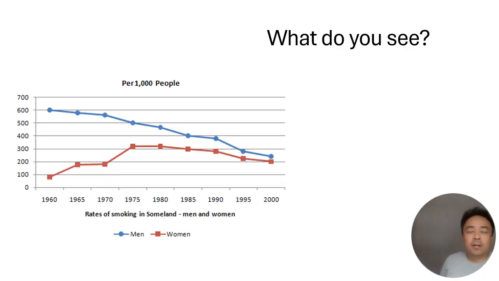So here in this line chart, we see two lines. The blue line is reflecting men smoking rates, how many men smoke, that is, in some land. And the red line shows how many women smoke in some land. So I'd like you to write a 1 to 2 sentence description to summarize what you see. Pause the video and check what I did.